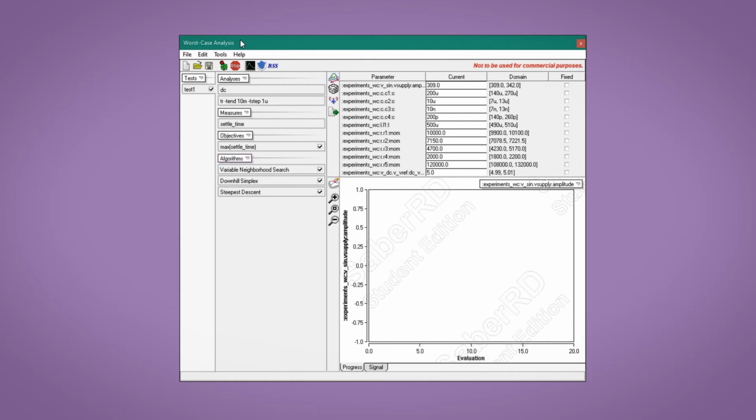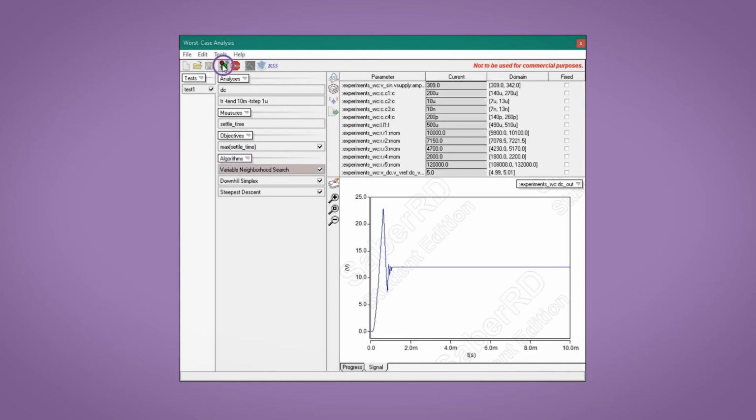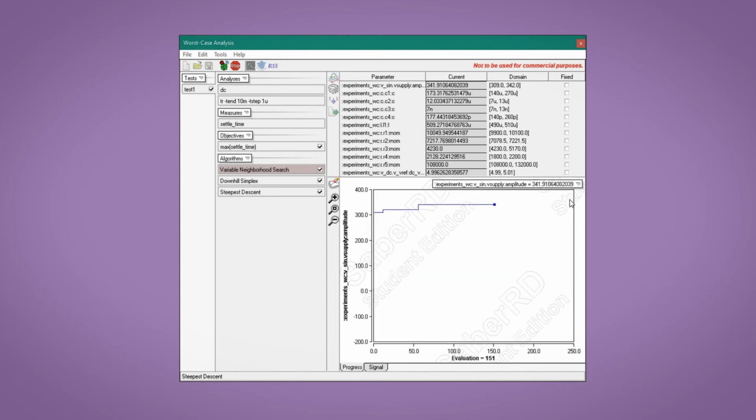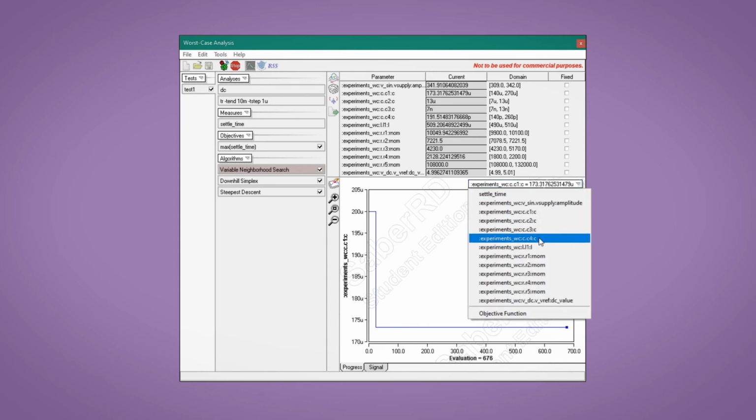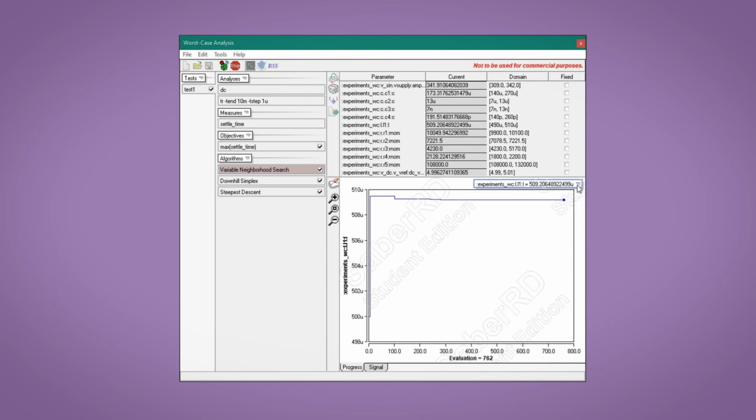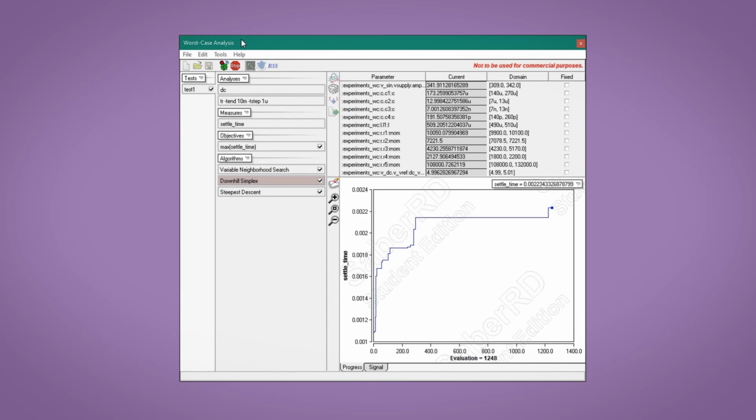It's time to run the worst-case analysis by clicking the gear icon. The algorithm evaluates different parameter combinations. Within the Signal tab, we can see in real time how the DC out signal changes with each iteration. Selecting the Progress tab, choosing the settle time measure, and zooming to fit shows how it increases as the algorithm works through different parameter combinations. We can also monitor parameter value changes during the analysis. The search continues until it completes all the iterations for the 3 algorithms. This gives us a set of parameters which causes the maximum settling time.